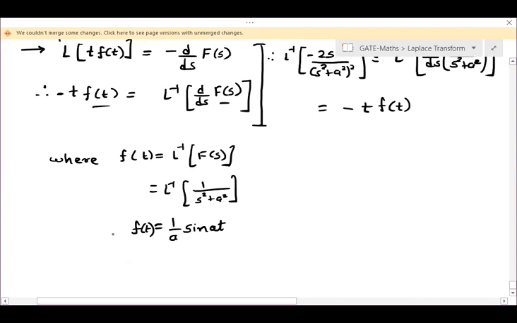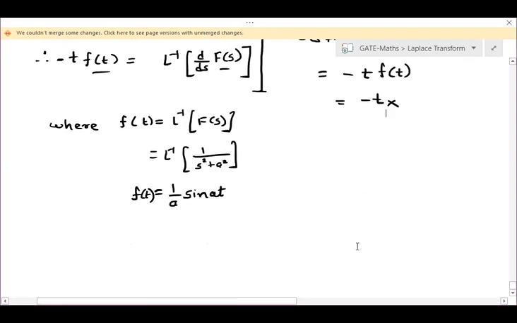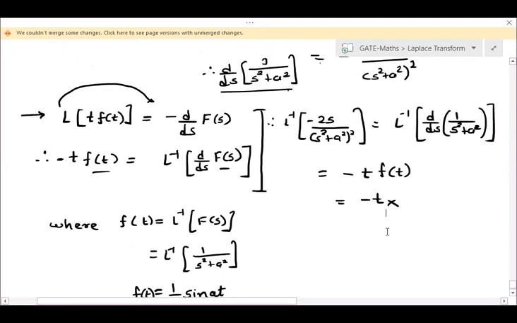If I put this value of f of t over here, this will become minus t into 1 by a sin a t.